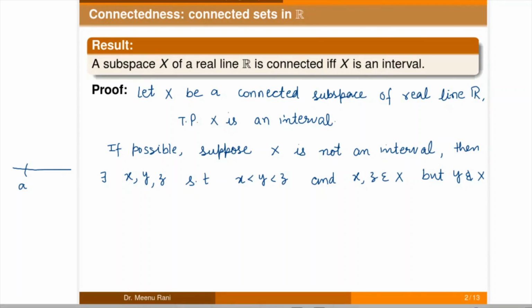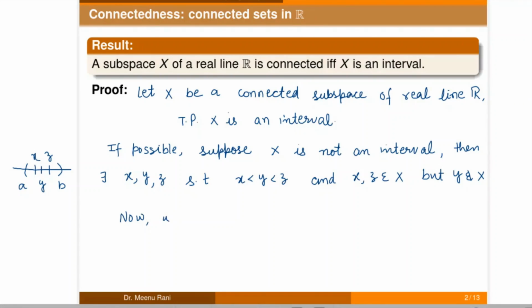If we take an interval (a, b), and take any 2 points x and z from this interval, then all the points between x and z also belong to (a, b). So if we take any y here, it also belongs to (a, b). Now here y is not in X, but y is a real number.